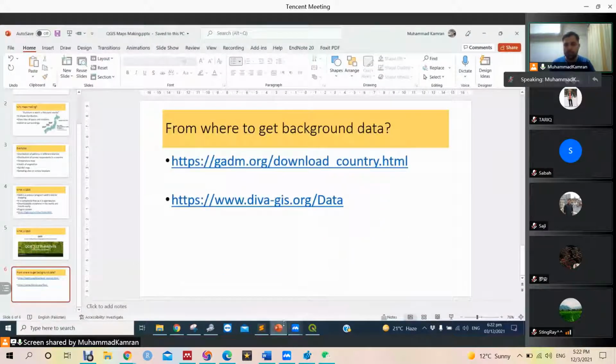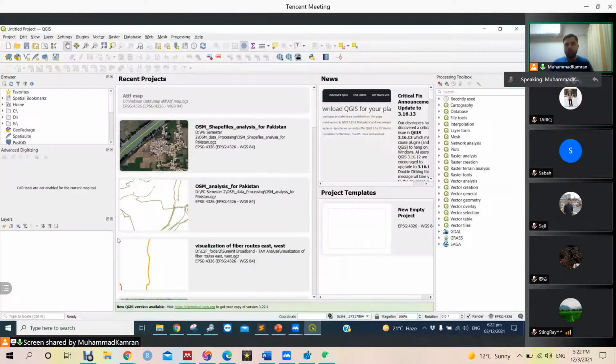Okay, let's get started. This is the overview of the software, how it will look. It will be very clean. Actually, these are the recent projects because I have already done some work, and the new version is also available, and I will do it. I did not check it before.